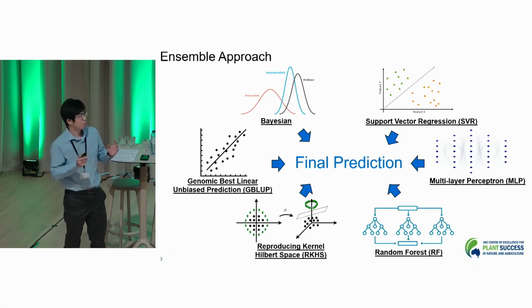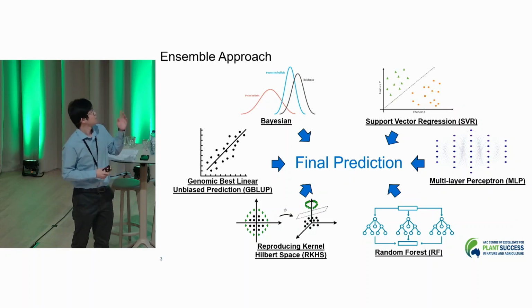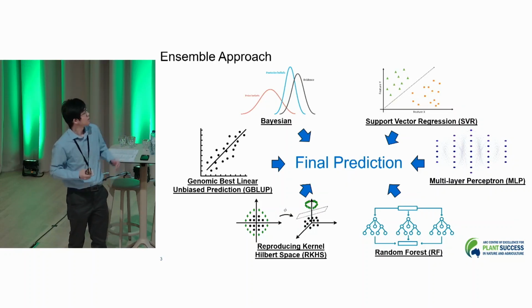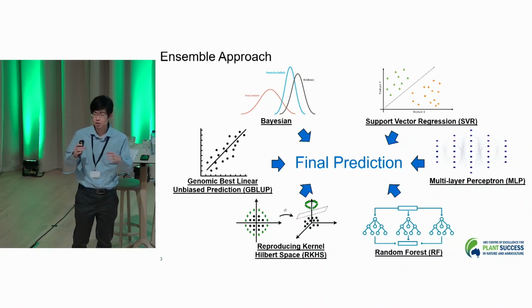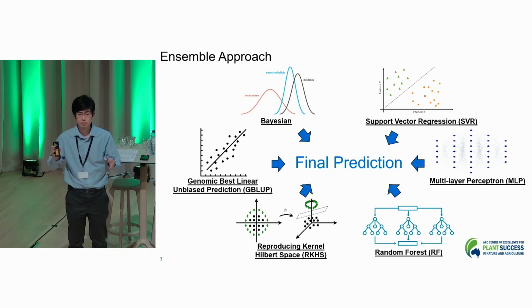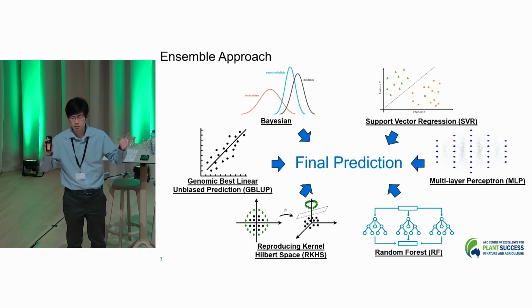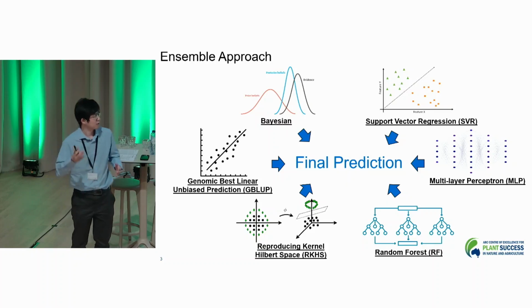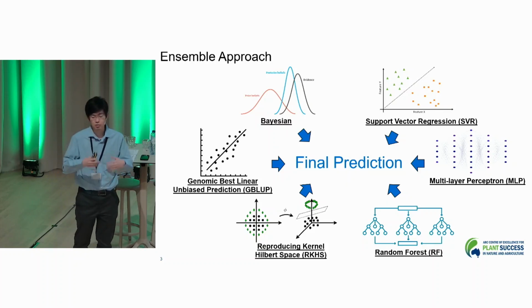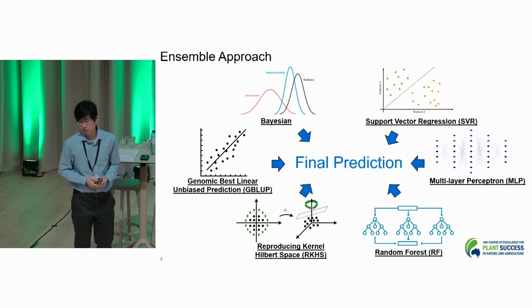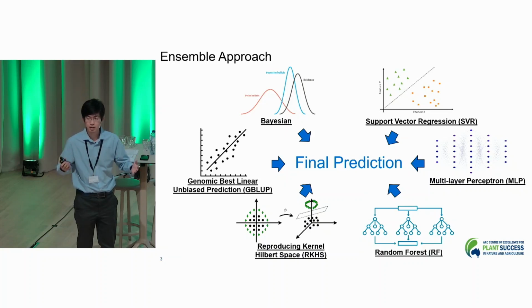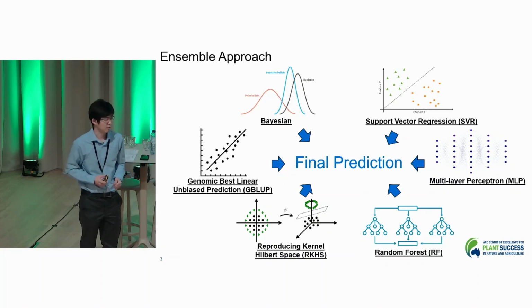One approach to achieve this goal is the application of a method called the ensemble approach. In this case, we build a number of different gene prediction models, and then they can collaborate. By aggregating all the information coming from each of the single models, we can expect to increase the prediction performance by refining the final prediction. So that's the conceptual understanding of the ensemble approach. We can now start discussing our experimental design and the results.